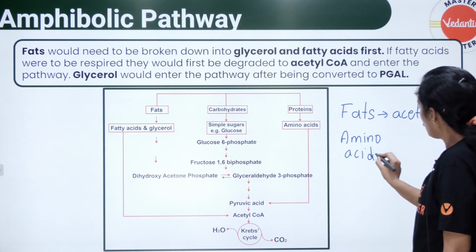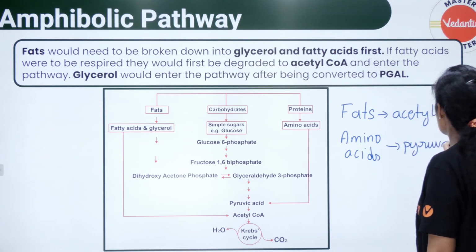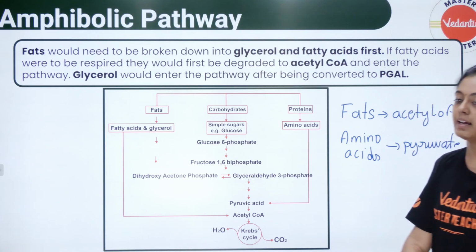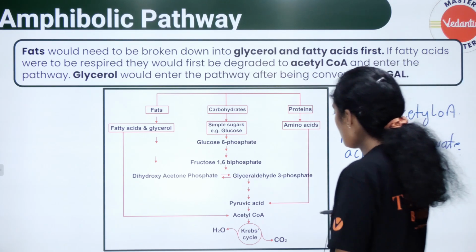Pyruvate. These are the two important questions that can be asked from this particular slide. Okay, so glycerol is converted into PGAL. What is PGAL? Glyceraldehyde 3-phosphate. So if you look around, only one pathway is really important in our body: glycolysis, Krebs cycle, and we also have your ETC.